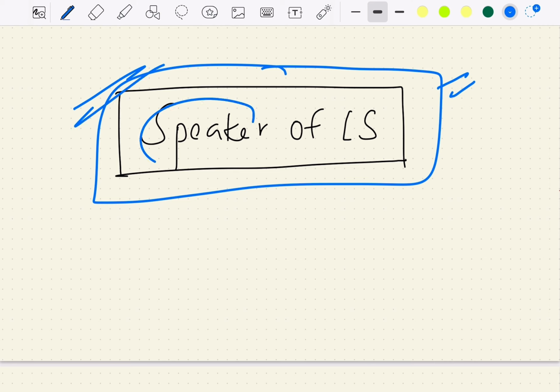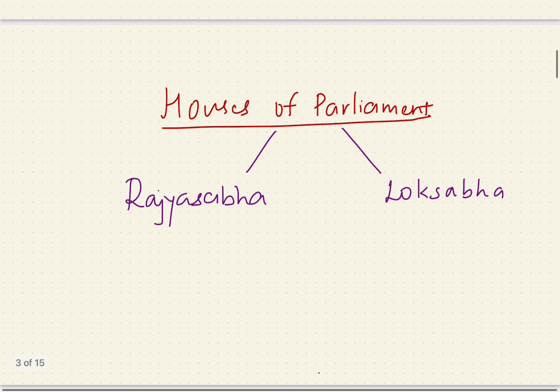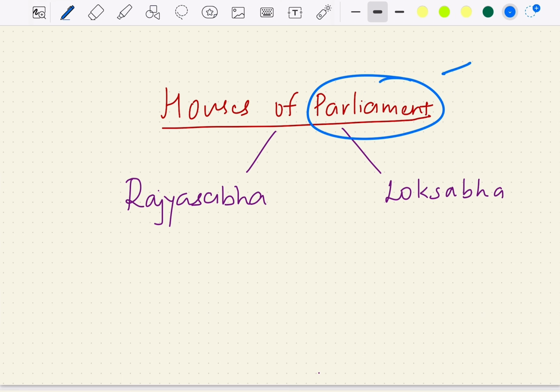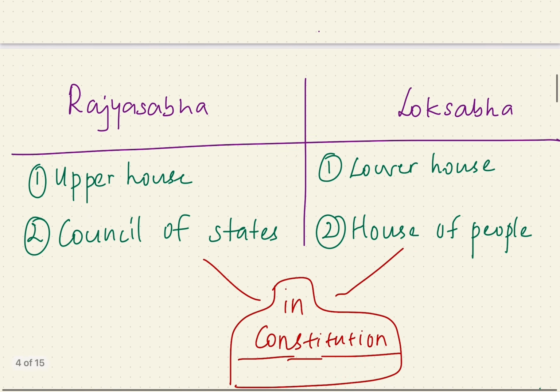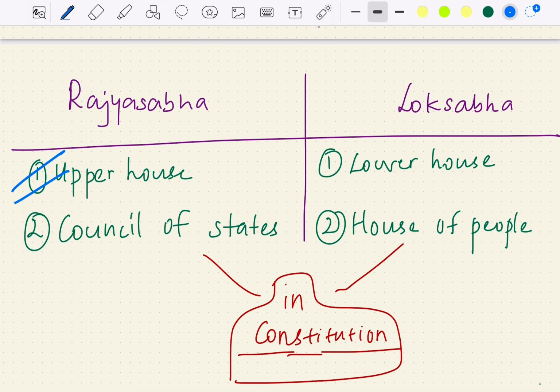Before understanding about Speaker, let's study about Lok Sabha. We know Parliament is the name of our Union Legislature. So Union Legislature in India is called Parliament. If we see the two houses of Parliament, we have Rajya Sabha and Lok Sabha. Rajya Sabha is the upper house of our Parliament and Lok Sabha is the lower house of our Parliament.